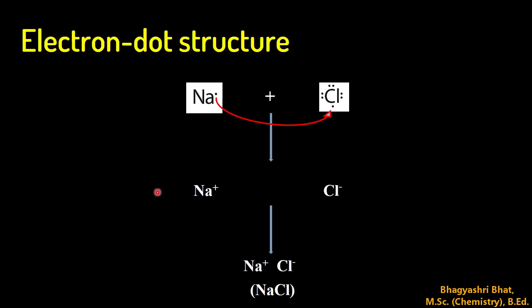In physics you have studied that unlike charges attract each other. So the positive ion is attracted towards the negative ion. They start attracting each other. Hence they come closer and form a new compound, that is sodium chloride, which we can represent as NaCl. So this is the electron dot structure showing the formation of sodium chloride.